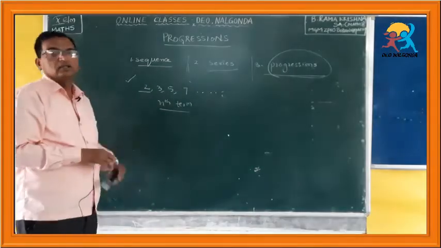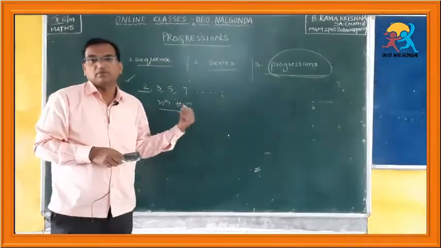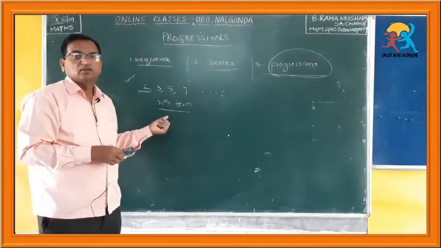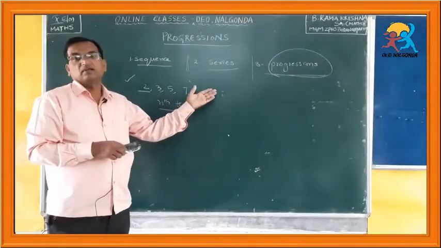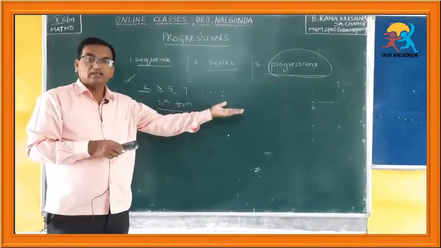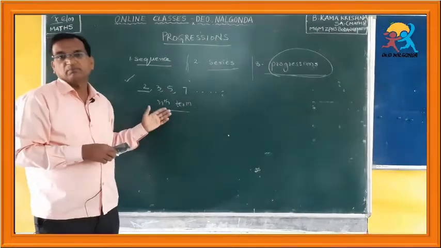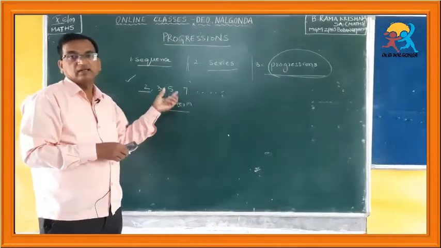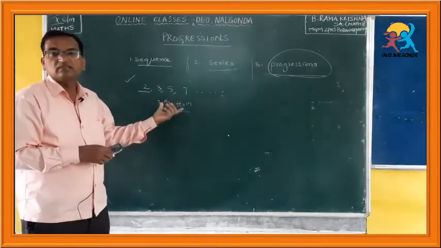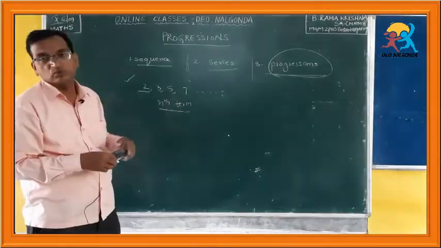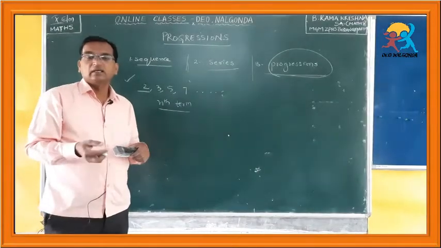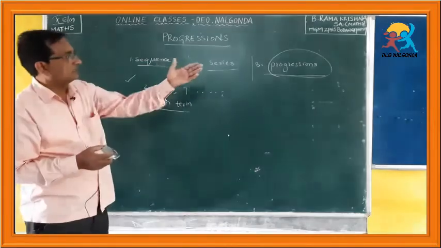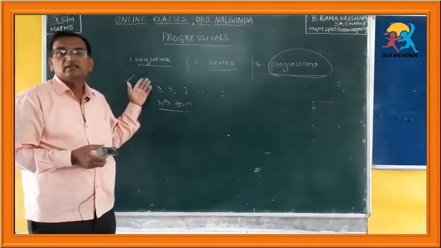If I want to know the 100th prime number, you cannot tell directly using any mathematical formula. You have to go through the numbers and count them, and then tell the 100th prime number. We cannot directly calculate the 100th prime number using some nth term formula. But in progressions, you can find any term. That is the main difference between progressions and sequences.